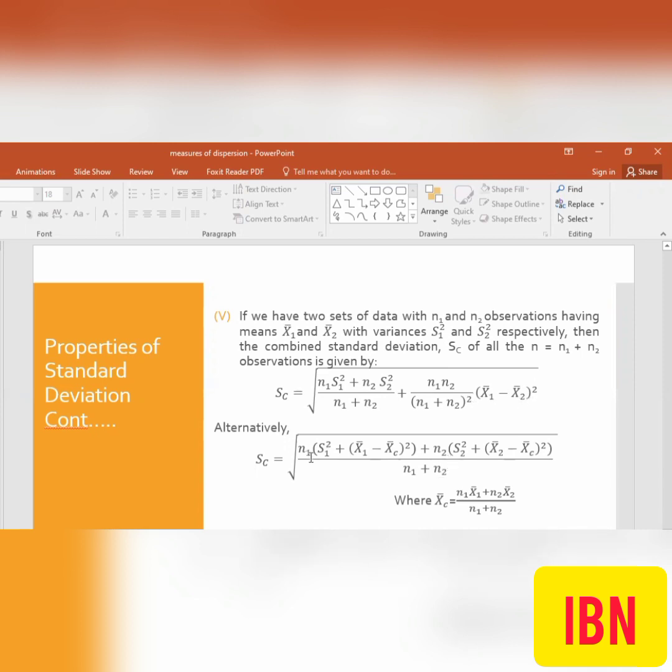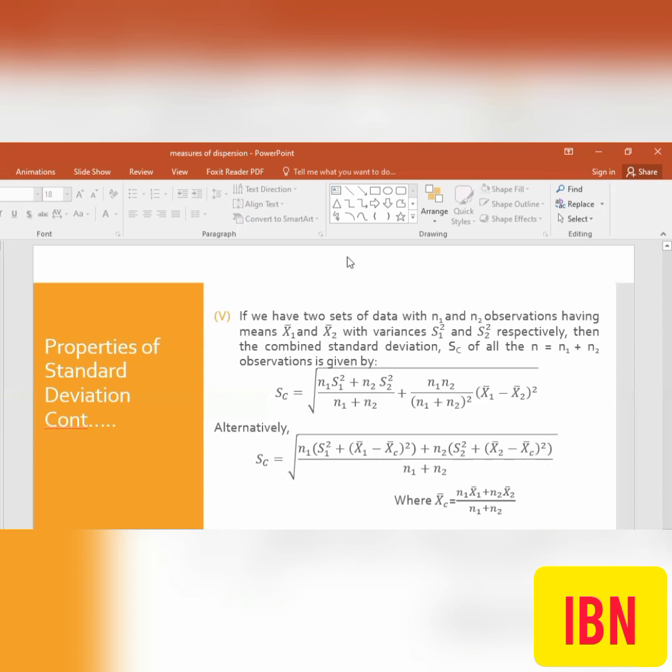You can see and observe the formula: n1 times s1 square plus x bar 1 minus x bar c whole square, where x bar c represents the combined mean, which we can calculate. Plus n2 times s2 square plus x bar 2 minus x bar c whole square.